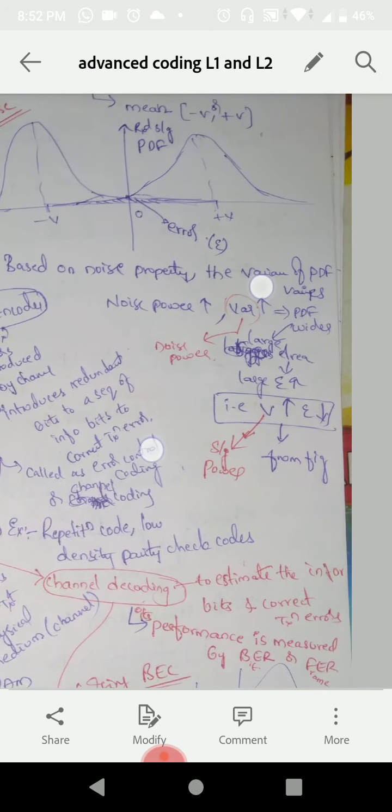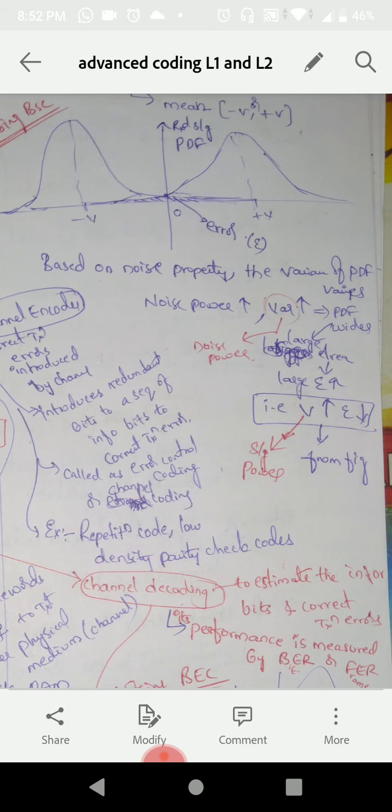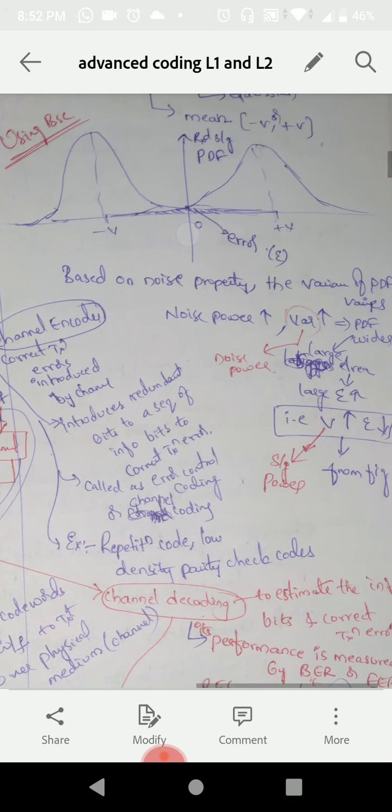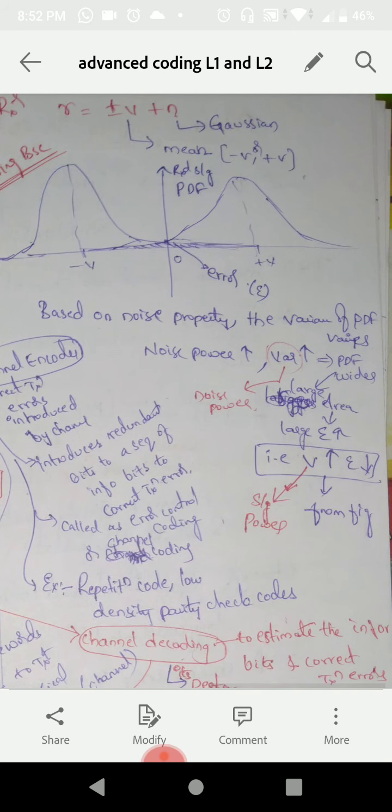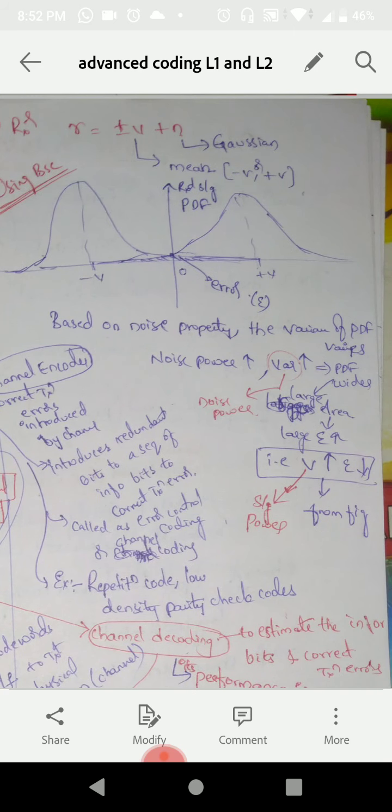Based on the noise property, the variance of the PDF varies. Noise power is nothing but the variance. If we have a thinner waveform, then we have less noise, and if we have a wider waveform, then we have more noise.